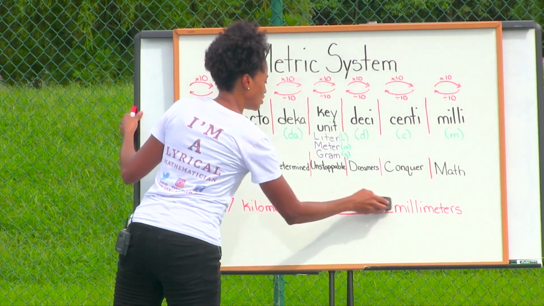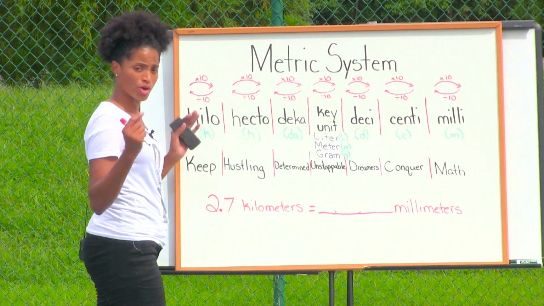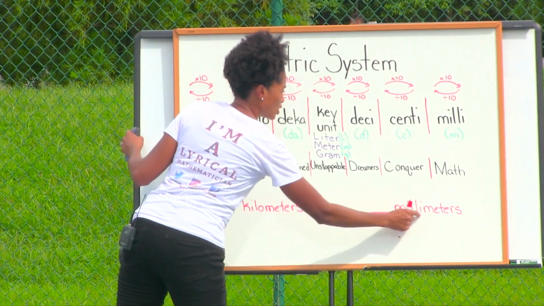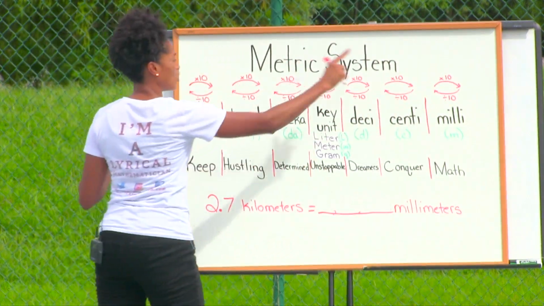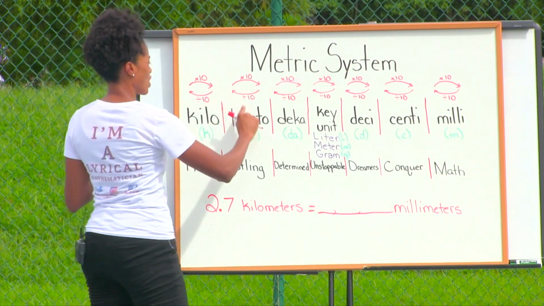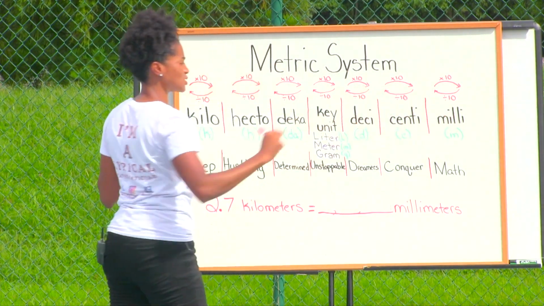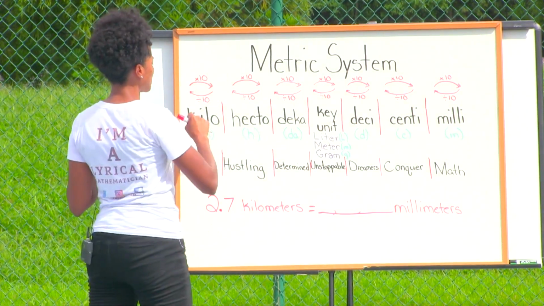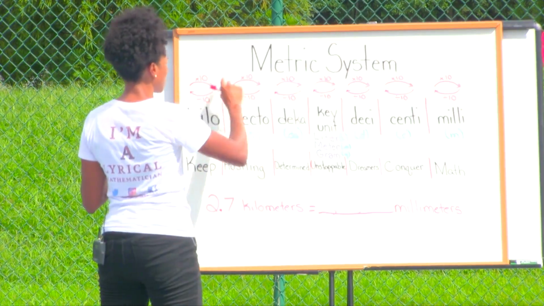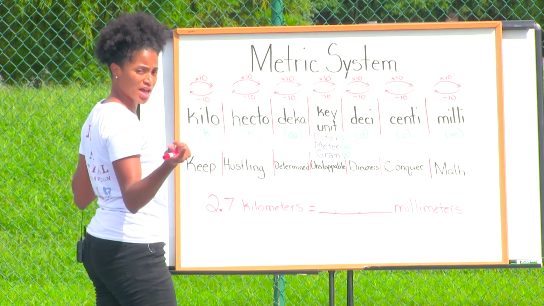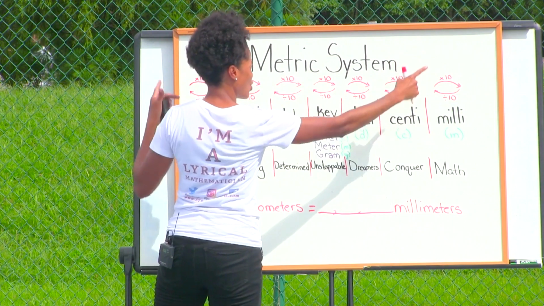All right, so we want to look at our chart, and we're going to start at kilo, where you're working from, and we want to figure out where we're going to, which would be milli. So how many spaces do we need to jump to get from kilo to milli on our chart? 1, 2, 3, 4, 5, 6. 6 spaces to the right, that basically means it's the same as, if we move that decimal 6 spaces to the right, it's the same as multiplying this number by 10 6 times. So that's why we say every time I move my decimal to the right, I multiply by 10, all right.